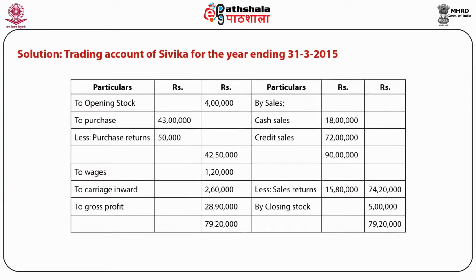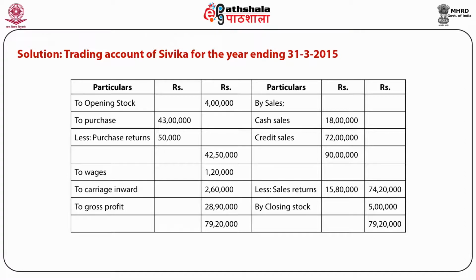The trading account is shown in this picture. The opening stock is shown on the debit side, whereas closing stock is given on the credit side. Purchases are shown less purchase return. It means net purchases are shown on the debit side, whereas net sale, cash sale plus credit sale, it means gross sale less sale return, is shown on the credit side.